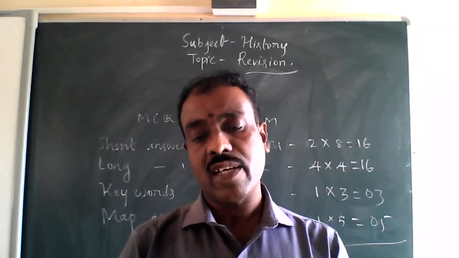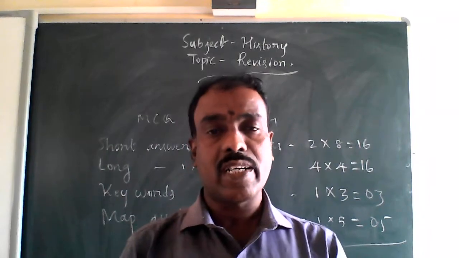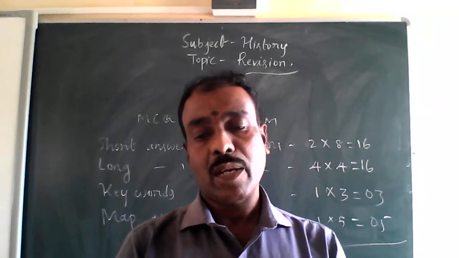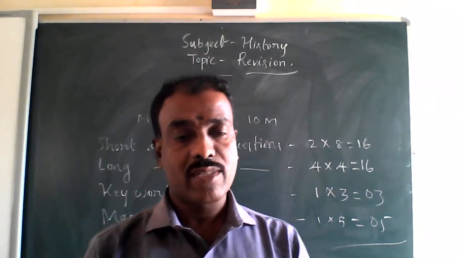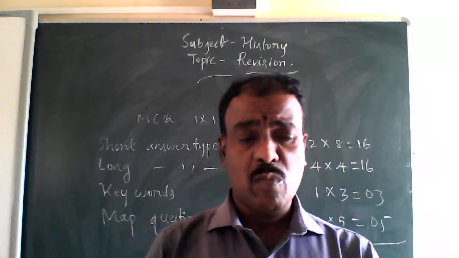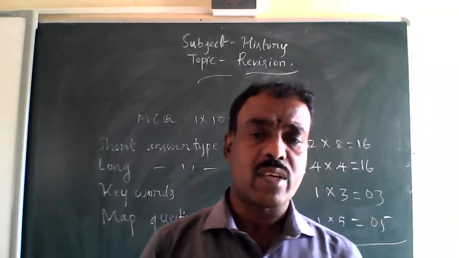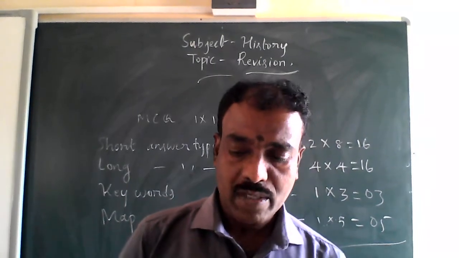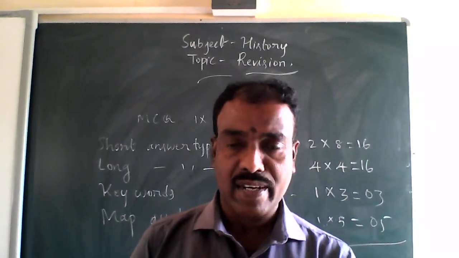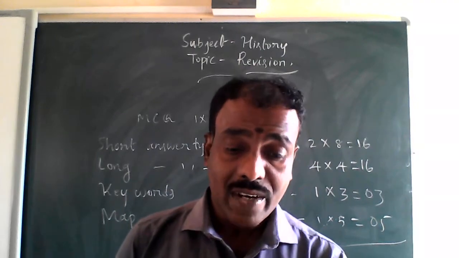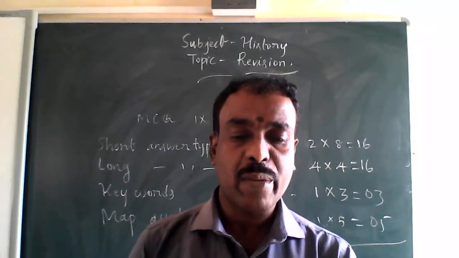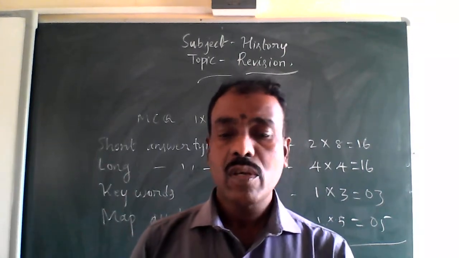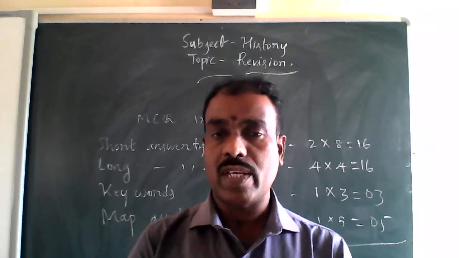It's really very easy, dear students, if you studied the maps thoroughly, those particular places and all. There are not many maps, only two or three. If you studied those, for example, the first chapter, page number 9, there are different rivers, map number 3. If you studied that map, that's enough.